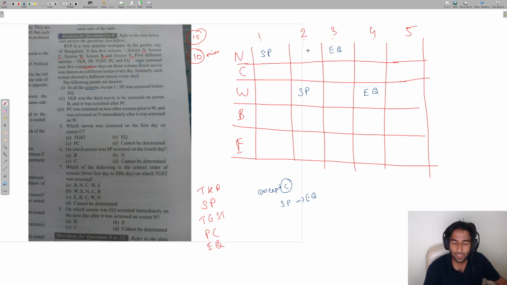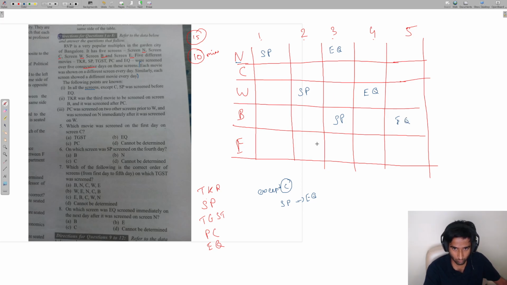So once I've used SP for N, I cannot use SP for N anymore in any of the other days. Similarly, same thing for EQ, and I cannot use SP in any of the other screens also on that particular day. So what I'm trying to refer to you here is I've put SP, EQ, right? SP is before EQ.